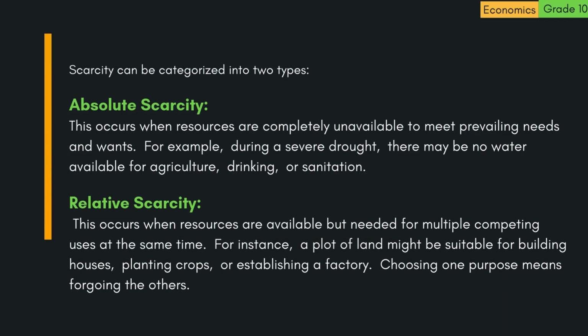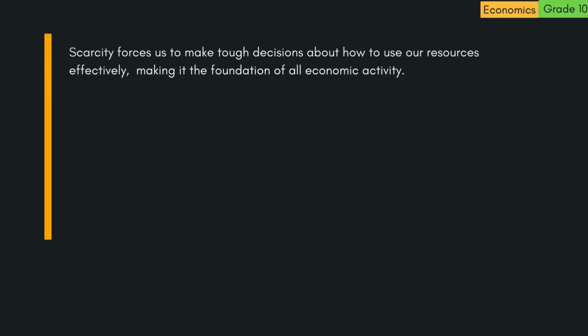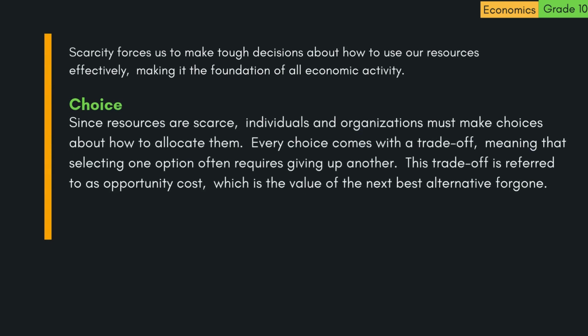This occurs when resources are available, but needed for multiple competing uses at the same time. For instance, a plot of land might be suitable for building houses, planting crops, or establishing a factory. Choosing one purpose means foregoing the others. Scarcity forces us to make tough decisions about how to use our resources effectively, making it the foundation of all economic activity.